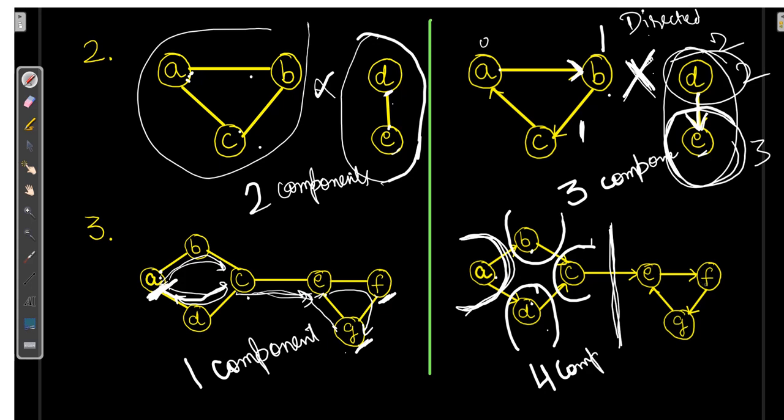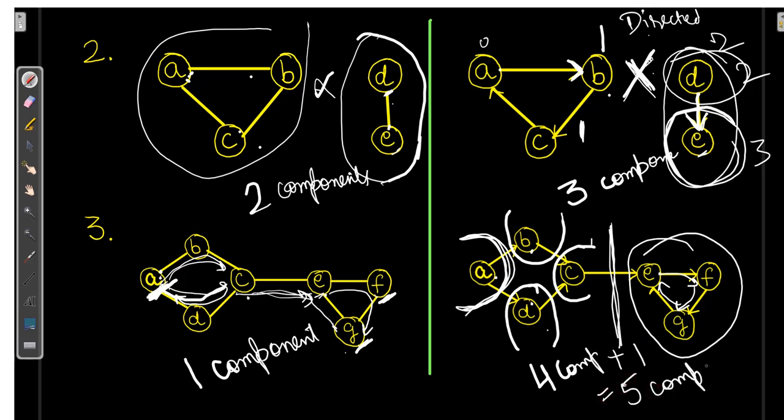Let's check it out for E to F. Yes. Now if I want to see the path between E to G, yes, I can go from E to F and F to G. Can I go from G to E? Yes, we can directly go. That means this is a single component. So 4 plus 1, there are a total of 5 components.